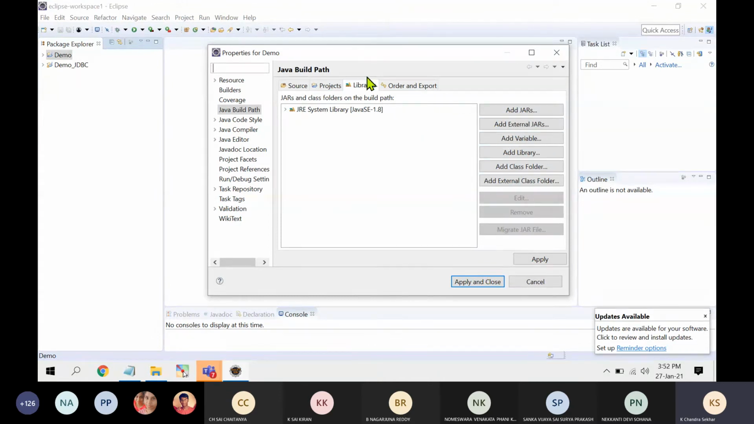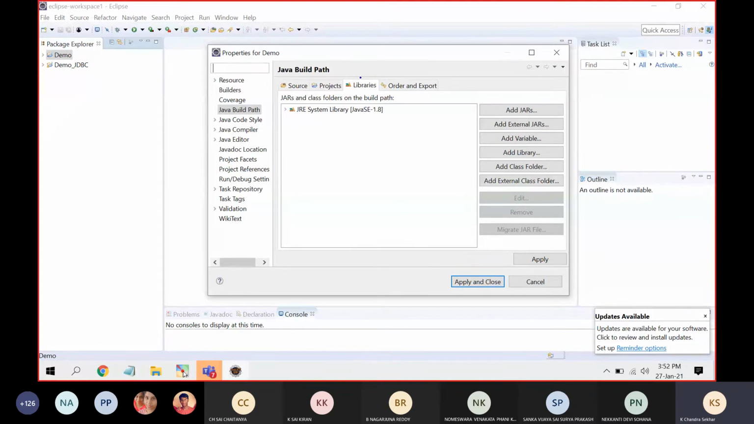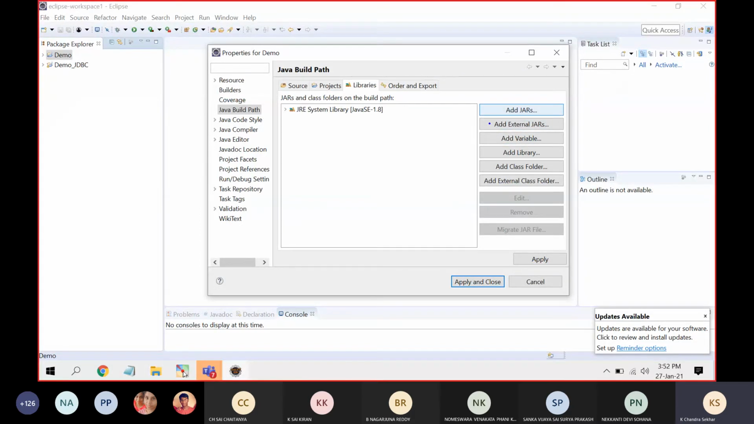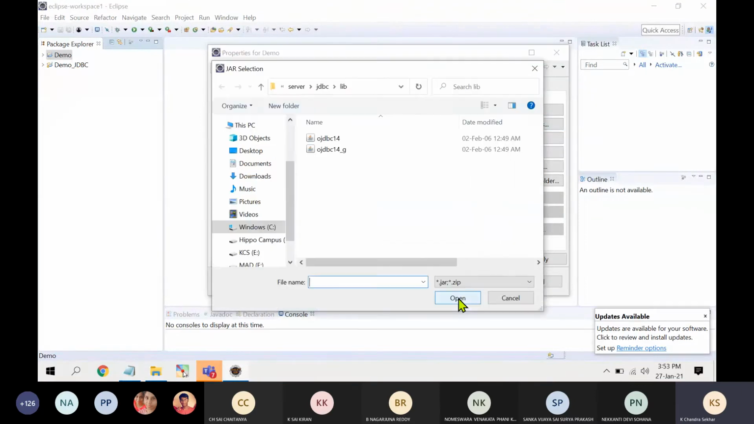So let me highlight one more time. This is the first step, click on libraries. Second step is click on add jar files. Once you click on add external jar, this is the external jar file, right? This is the first step. This is the second step. Add external jar files. Anything is fine. You need to choose the path. Add external jar files.